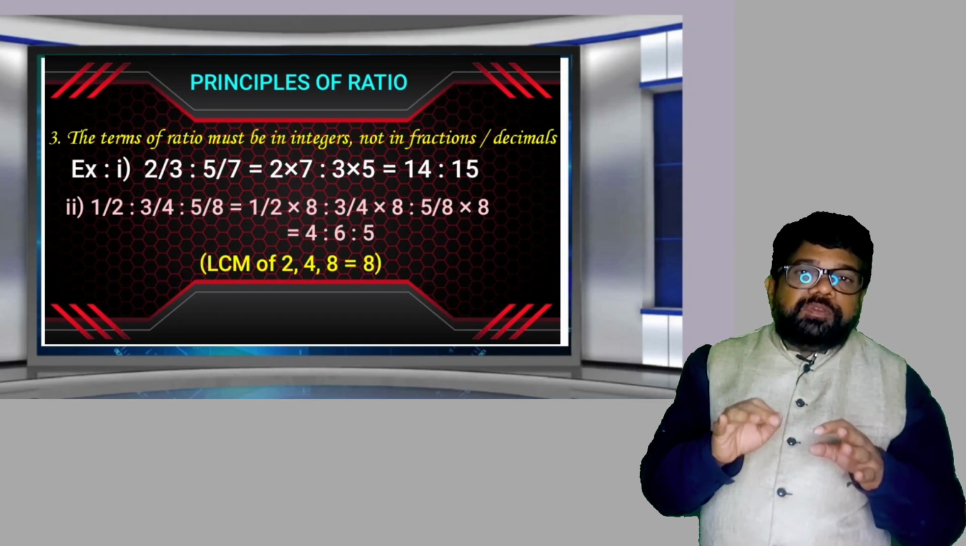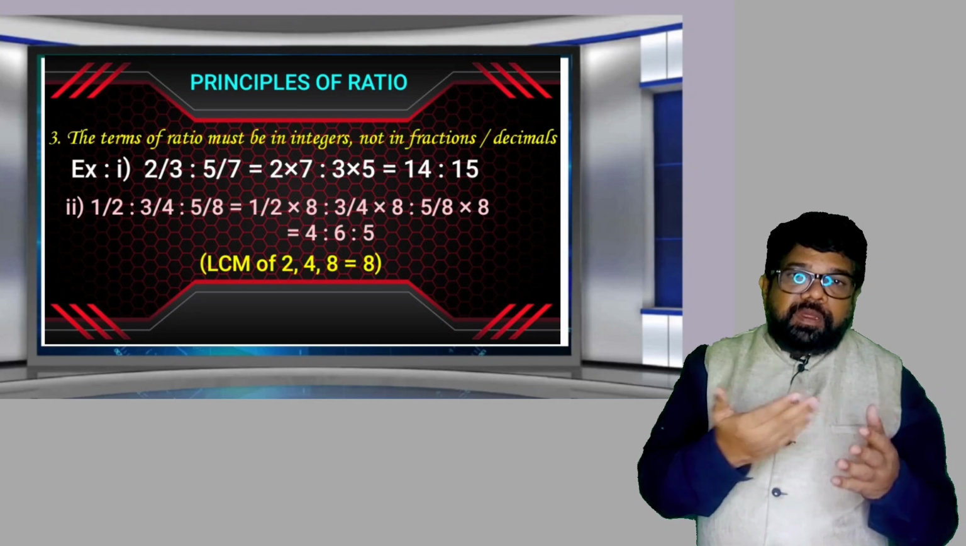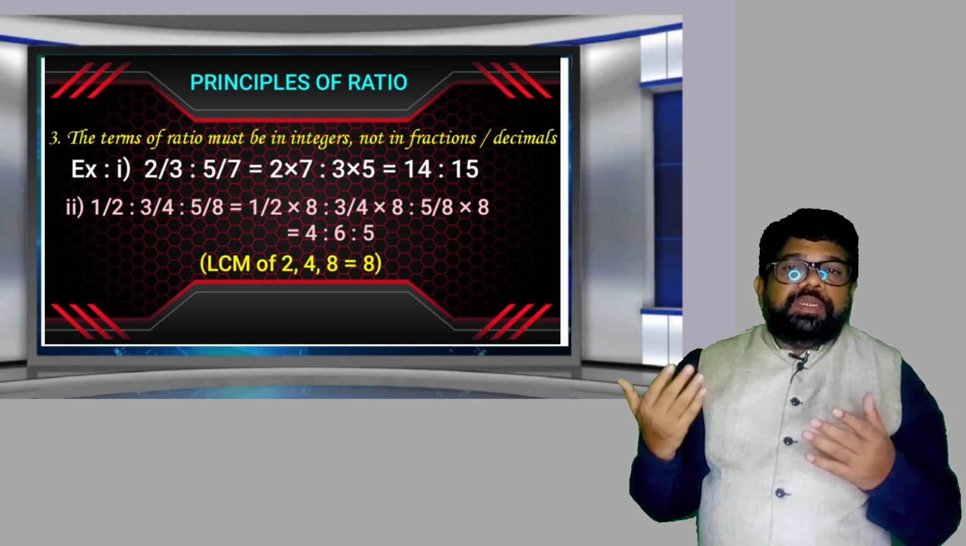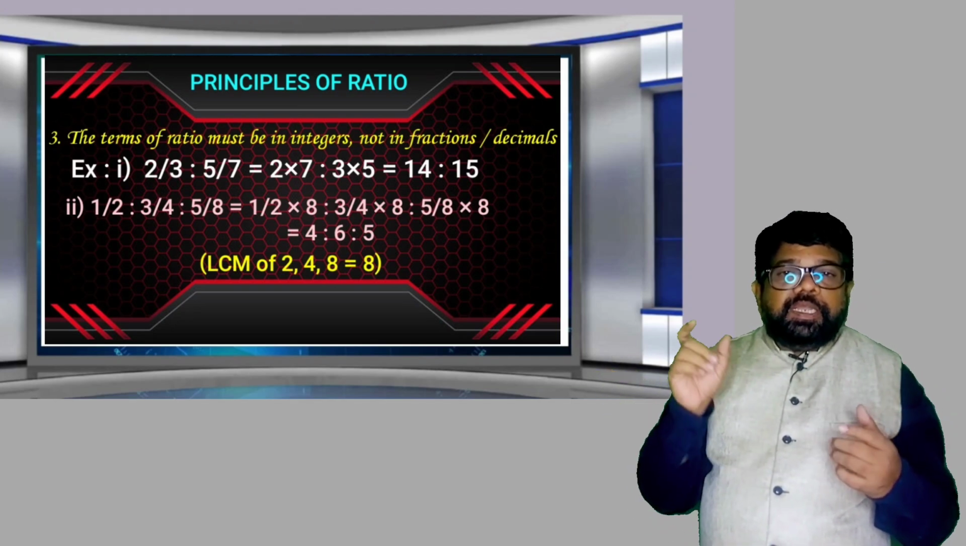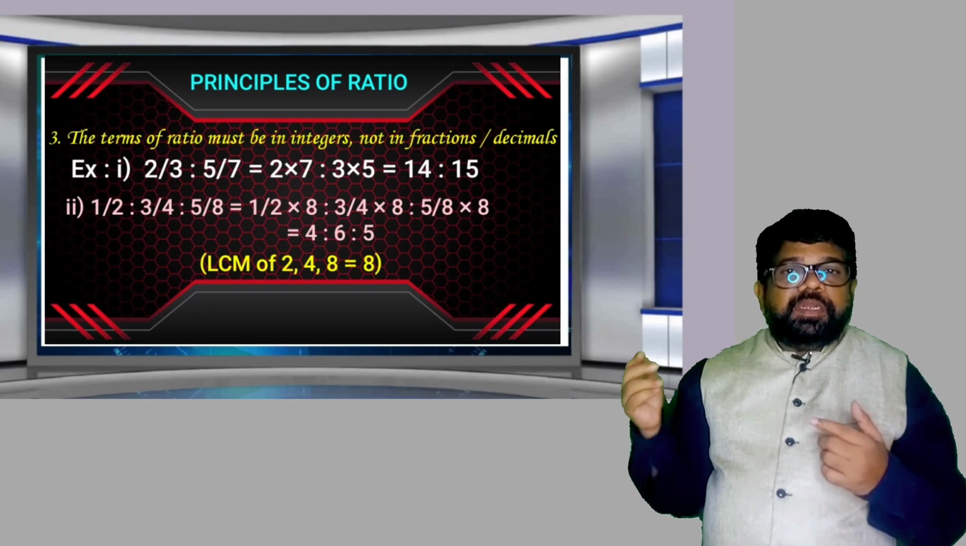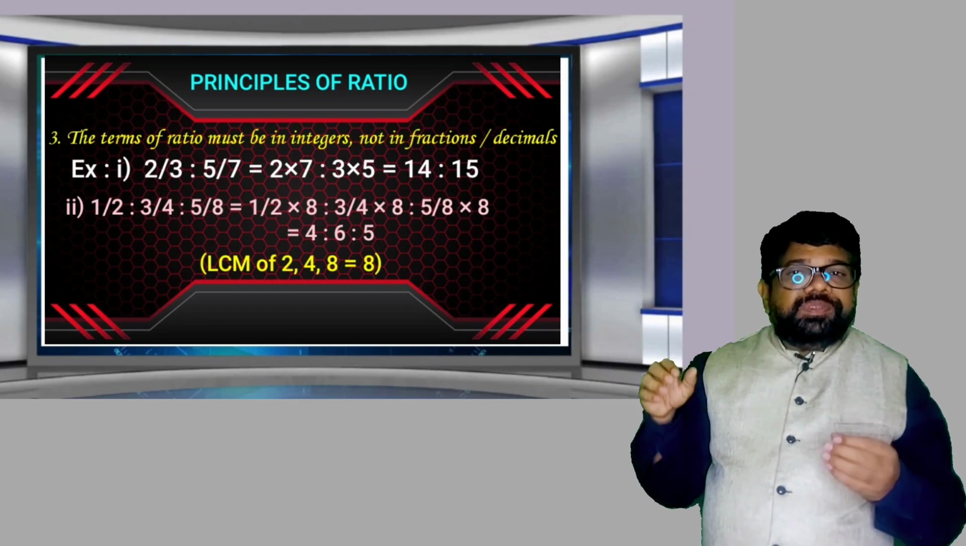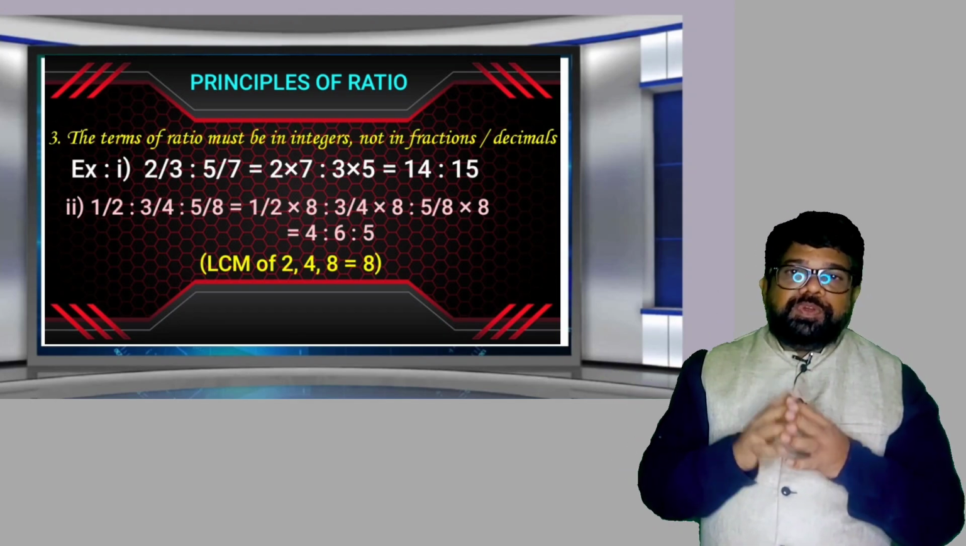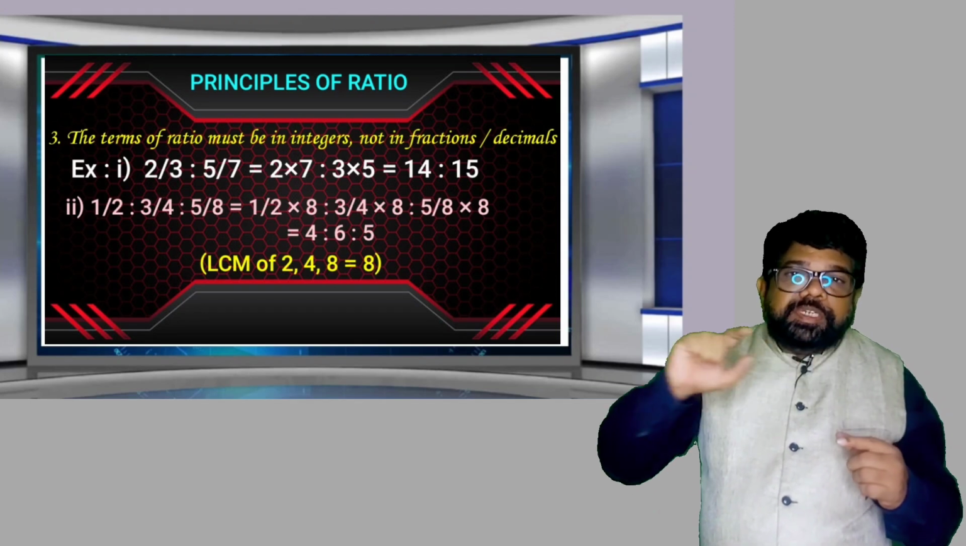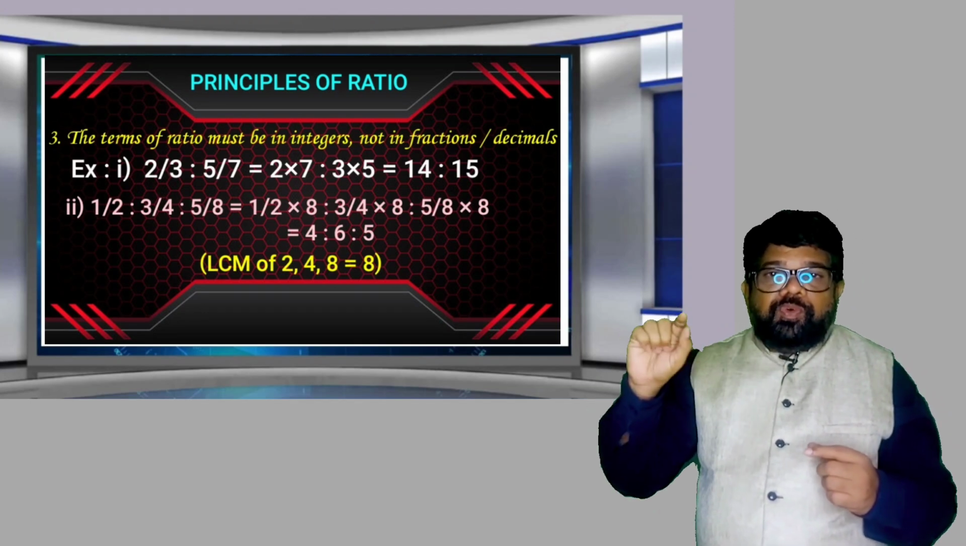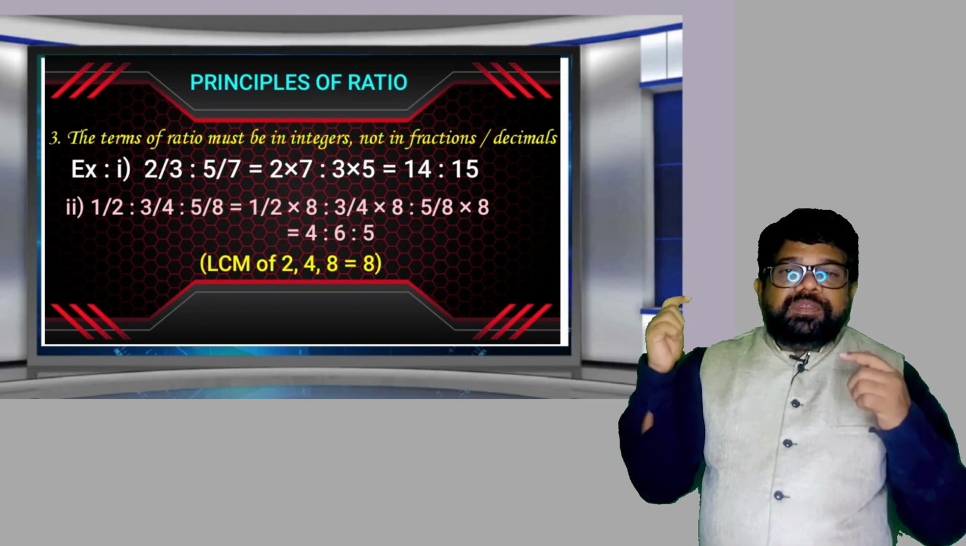Now the given values are 2, 4 and 8, the denominator values. How can you calculate the LCM of 2, 4 and 8? In the given values, observe the larger number. If the larger number is divisible by the remaining numbers, we say that larger number itself is the LCM. So first you have to calculate the LCM of denominators. What is the LCM of 2, 4 and 8? 8.